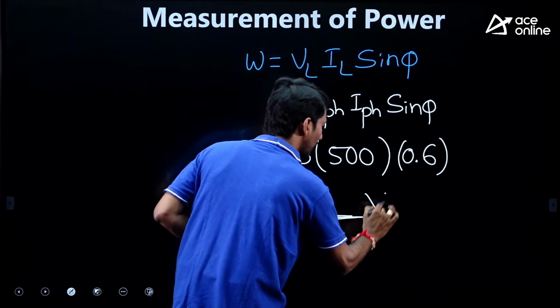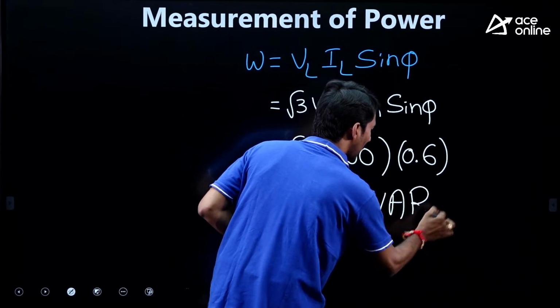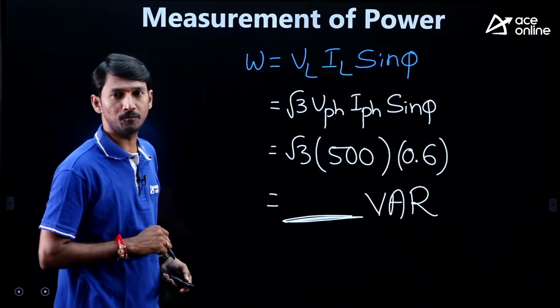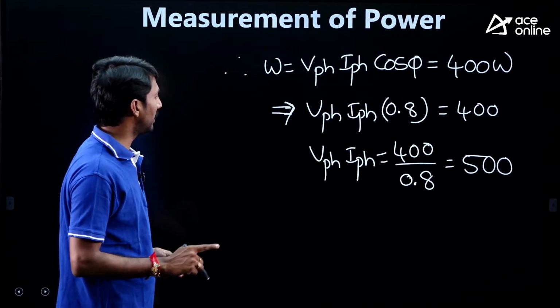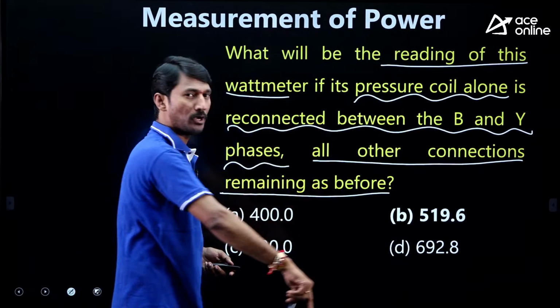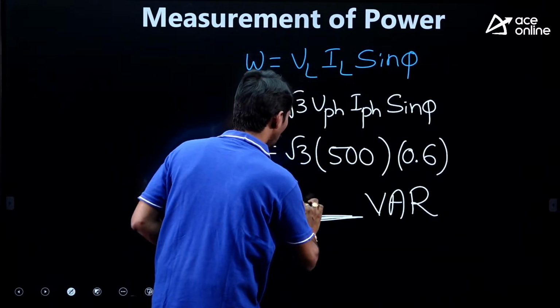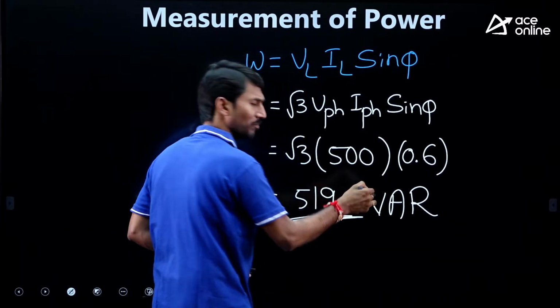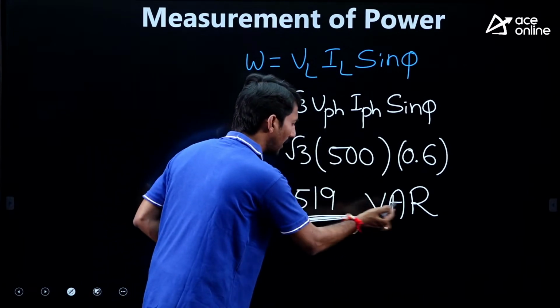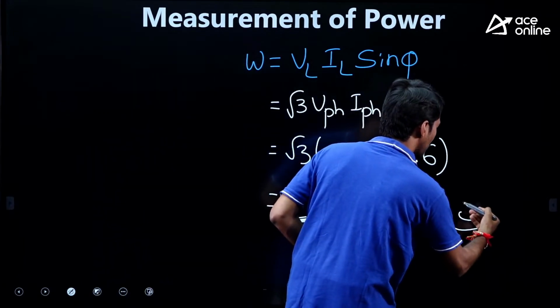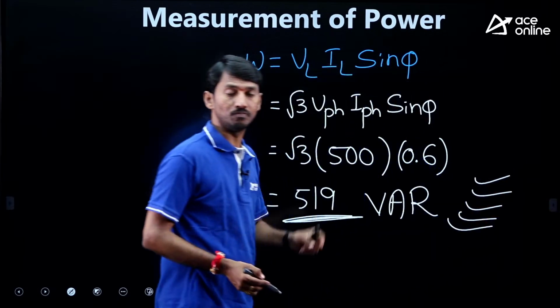But what is the unit? VAR, volt ampere reactive. That's why read the entire question every time, and observe things point to point. If you simplify this, you will get 519.46 or something, simply 519 VAR. This is the entire thing you have to do.